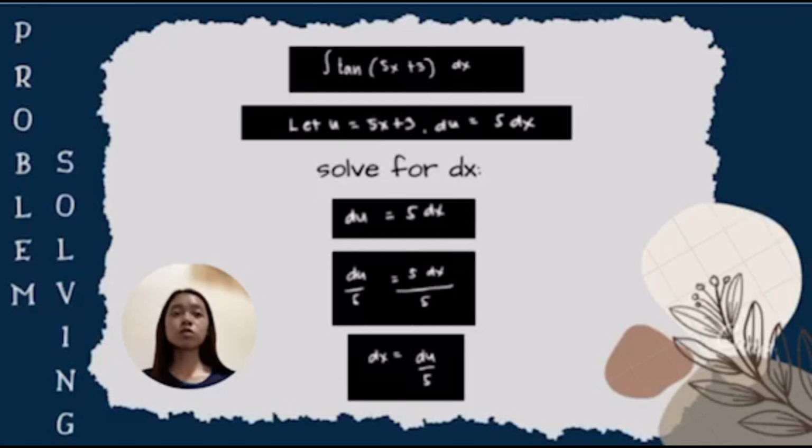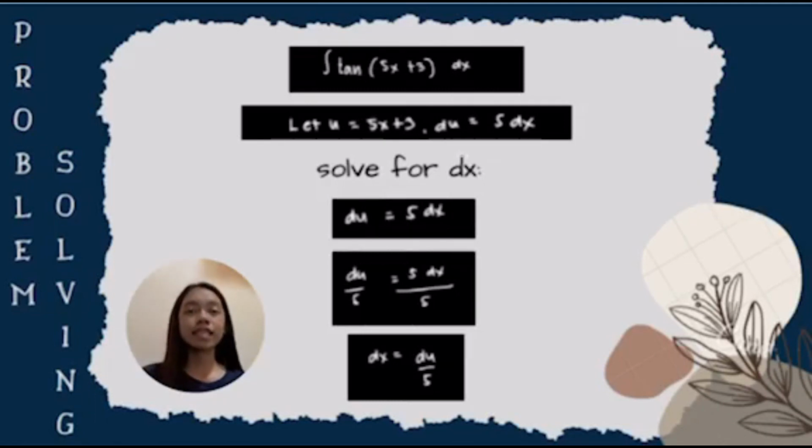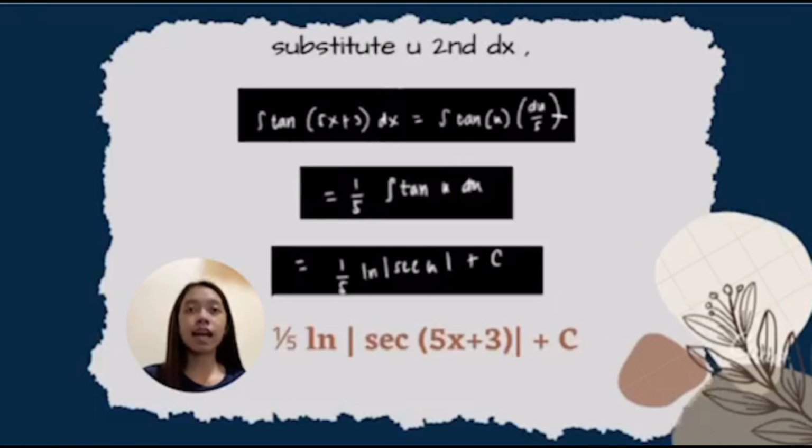So the equation would look like du equals 5 dx. To get the dx, divide by 5 on both sides. So the value of dx would now be du over 5. Since the values of u and dx are now solved, we can substitute them in the integral of the function tan of 5x plus 3 dx, which becomes the integral of tan u times du over 5.